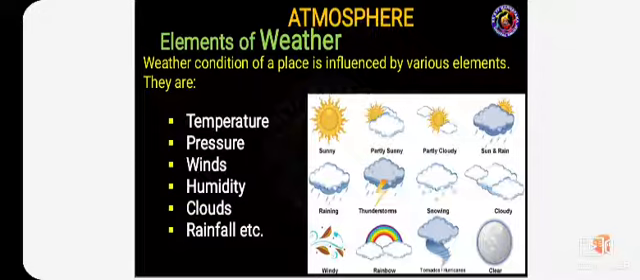Dear children, in this class we have understood what an atmosphere is, the importance of the atmosphere, the layers of the atmosphere, the composition of the atmosphere, and the troposphere, stratosphere, mesosphere, ionosphere and thermosphere. These are the very important points discussed in this class. I hope you all understood, children.